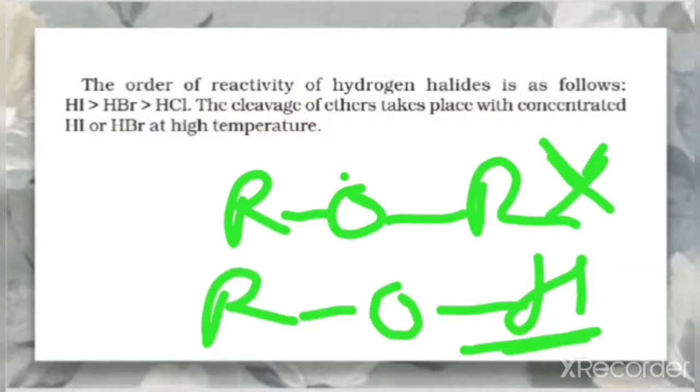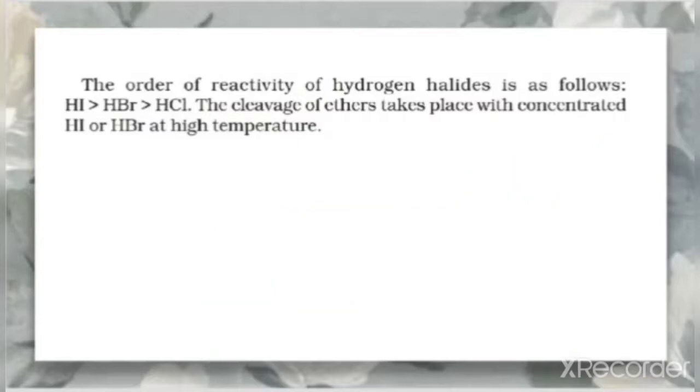Because of this reason, they show less reactivity. So the reaction only takes place under drastic conditions, that is concentrated HI or HBr at high temperature.